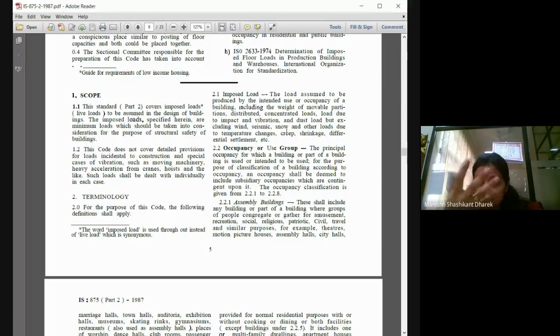Take a simple example: if you don't clean your floor, or your wooden work, for a longer time, there will be a layer of dust deposited on that. Though it is minimal, it is a load, dust load.